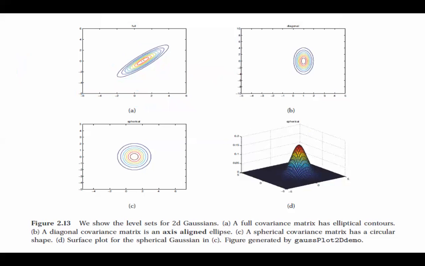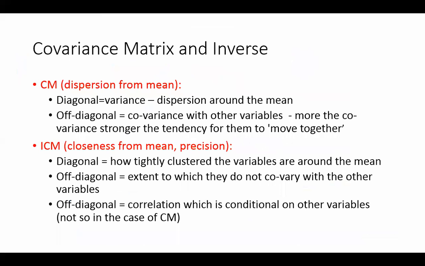So typically, I think you are going for the elliptical case. The covariance matrix is the dispersion from the mean. It's also called a dispersion matrix. The diagonal is the variance, and the off diagonal represents the covariance with other variables. I have explained this to you. Inverse covariance matrix is actually the closeness from the mean.